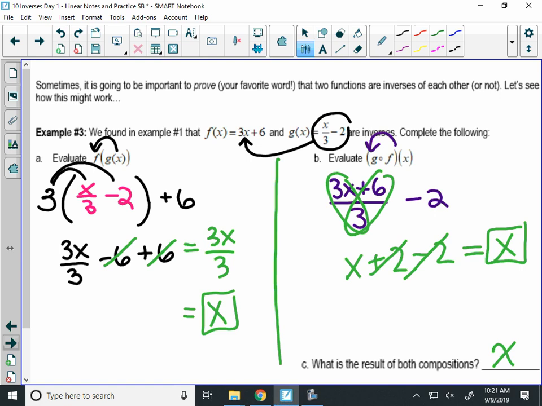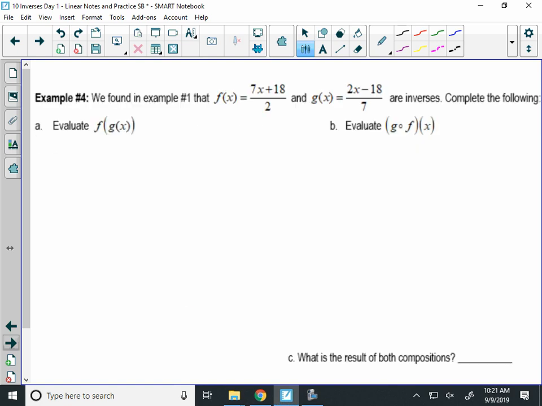Let's see what it means. Let's try the next one. This was the second problem we did. 7x plus 18 over 2 and 2x minus 18 over 7. We said those were inverses. Let's see what happens when we do their composition.